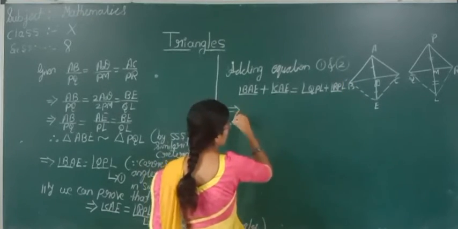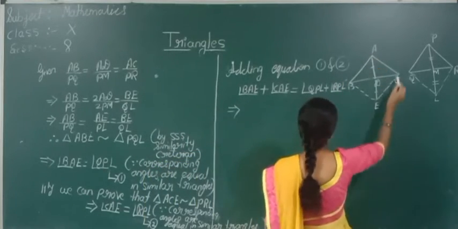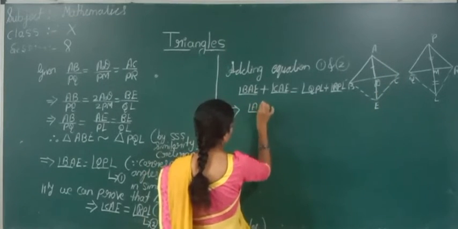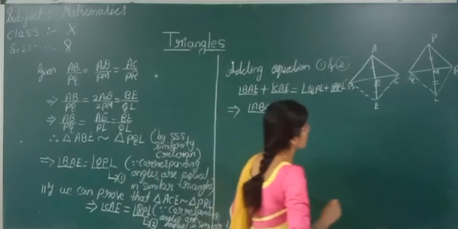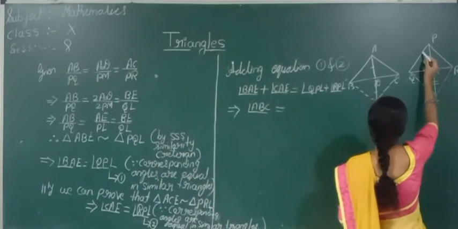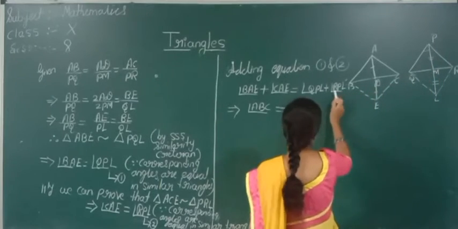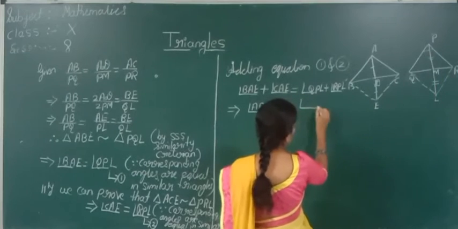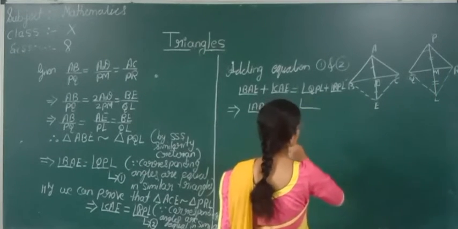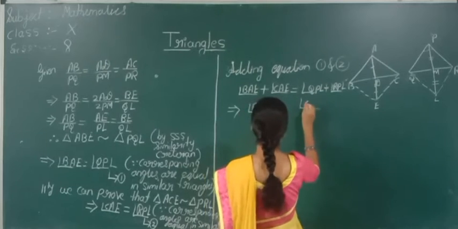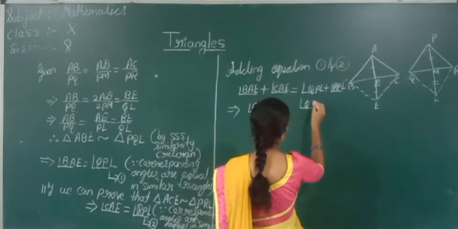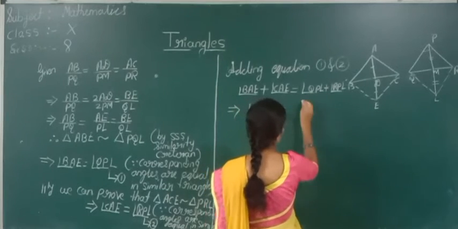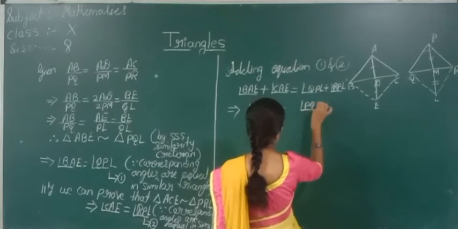So this implies BAE plus CAE is nothing but angle ABC is equal to angle QPL plus angle RPL. This will become angle QPR, or you can write it as angle PQR.